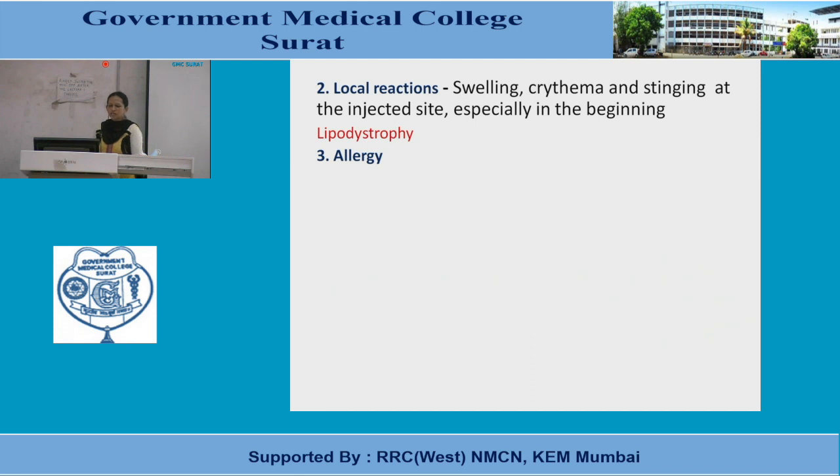So chances of allergy or hypersensitivity are noted with each and every type of insulin. So which type of thing can occur? Urticaria, rash and anaphylactic shock, laryngospasm, such types of immunogenic reaction occur. Edema: the reason for edema is sodium retention. Why? We already know biochemistry.